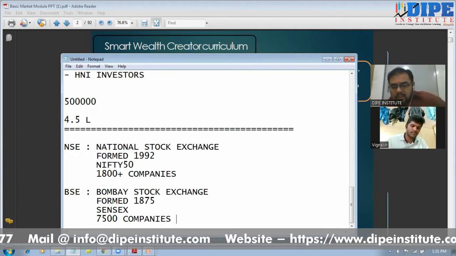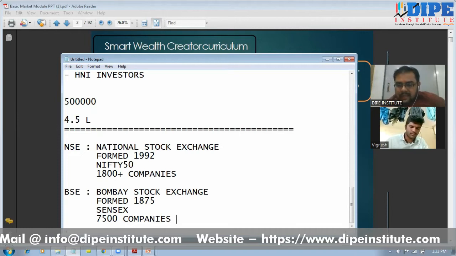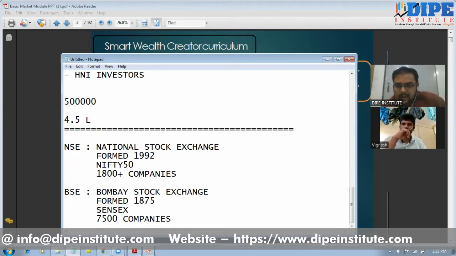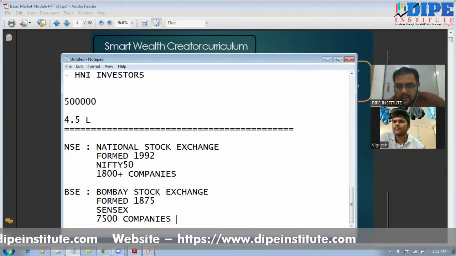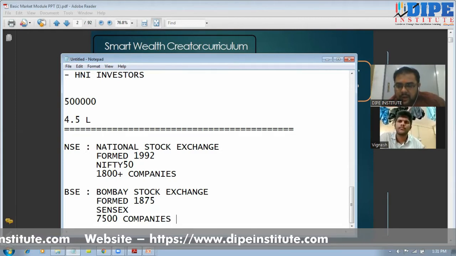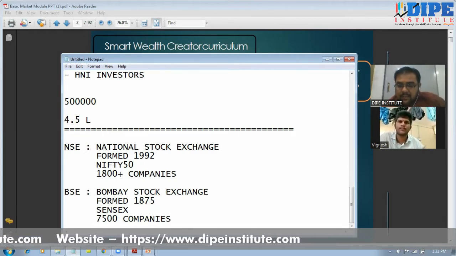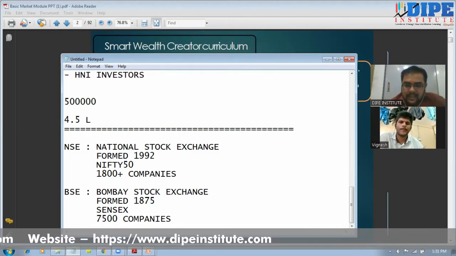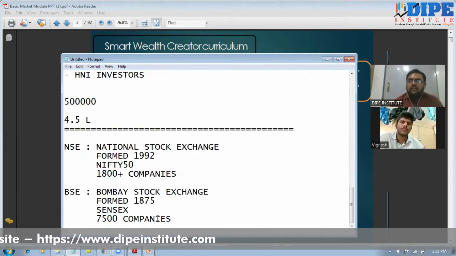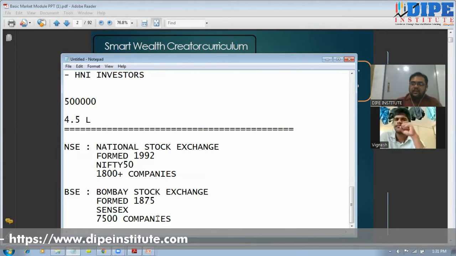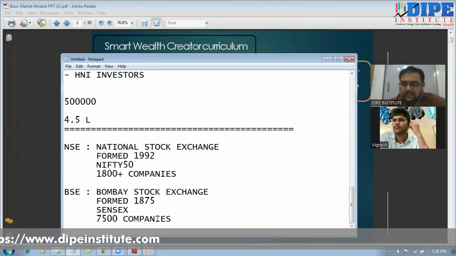So according to this, it looks like BSE is bigger than NSE, right? Yes, BSE is bigger, but still the trading volume and the more traded index is NSE. NSE has more trading volume than BSE. Why? NSE has only 1800 companies and BSE has more companies. Why does BSE have more companies? Because there are many small companies, called penny stocks, that apply for the IPO. Small company listings are not allowed in NSE. They get listed only in BSE, right?